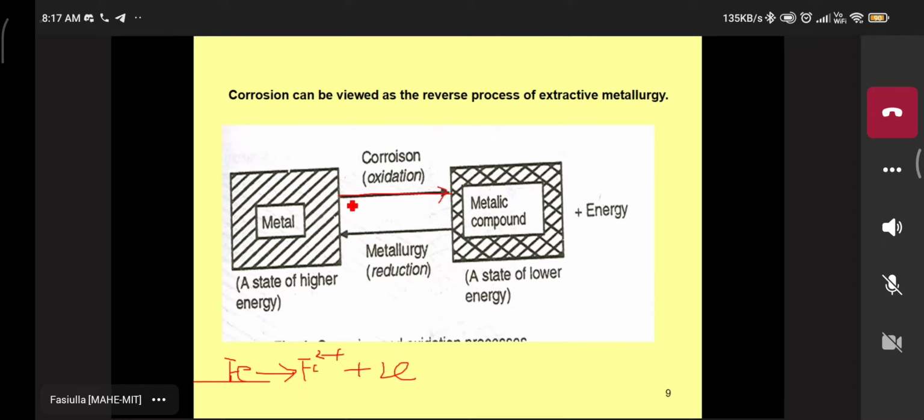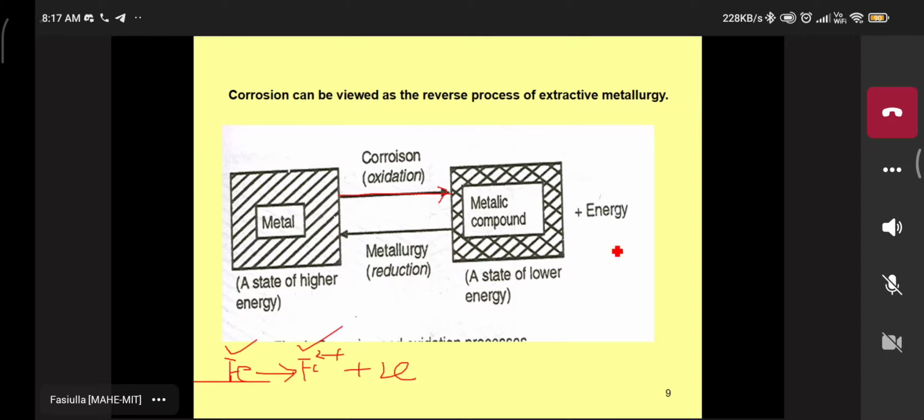Now the reaction moves toward the metal. Taking iron, oxidation has taken place, which means this metal is converted into a metallic compound. Iron is a metal, and Fe2+ is a metal ion.